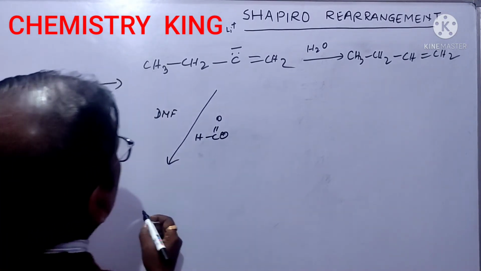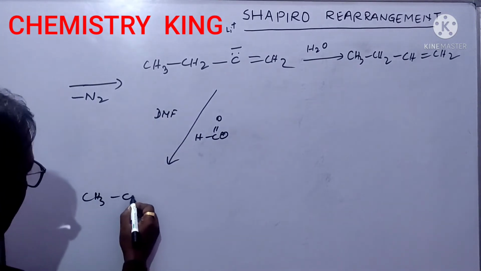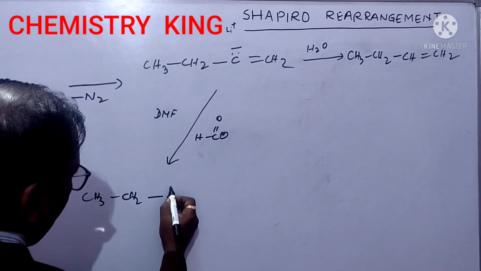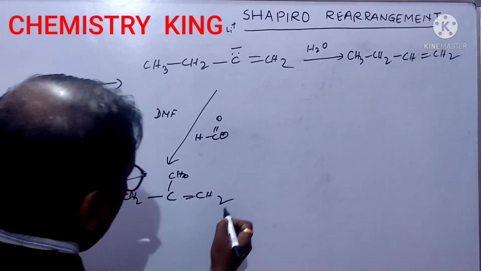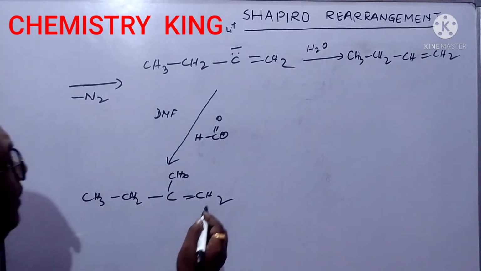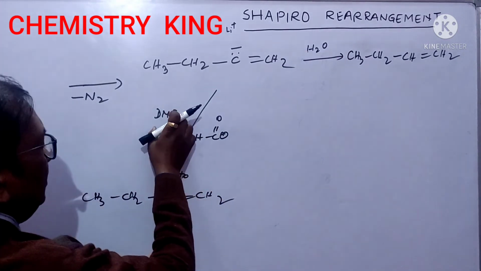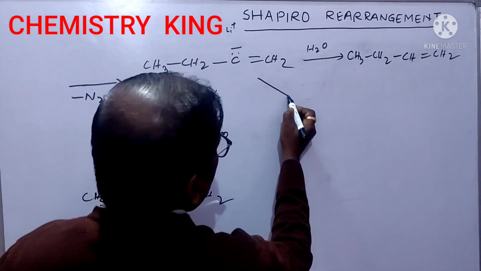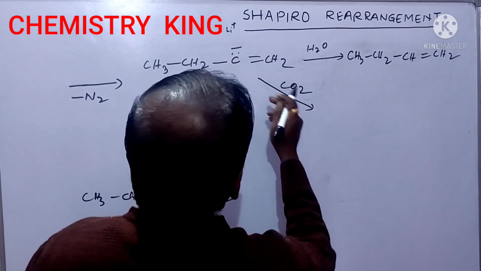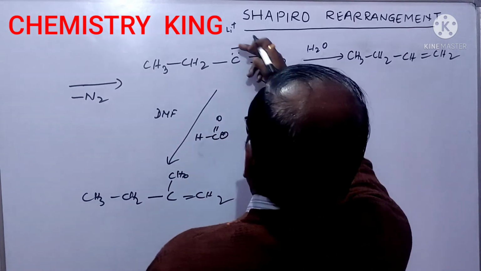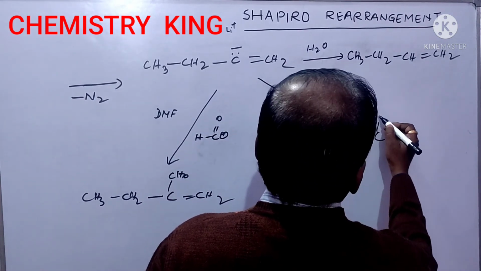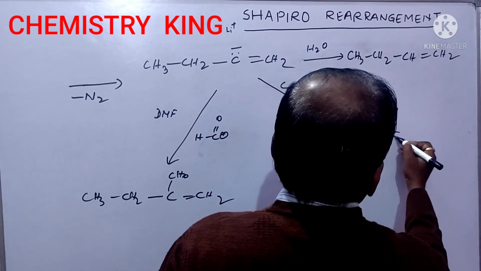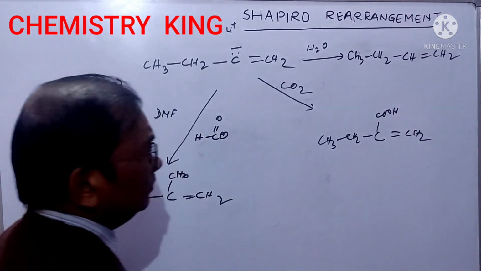Means you will get CH3, CH2, CHO, double bond CH2. DMF is an electrophile. If you take carbon dioxide, a carboxyl group gets attached here: CH3, CH2, COOH, double bond CH2.